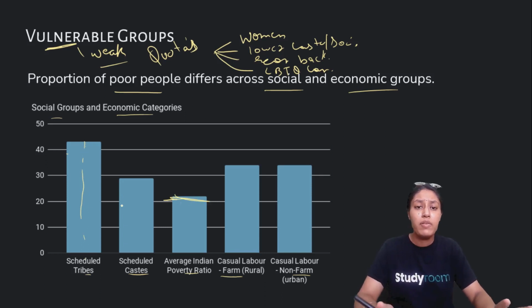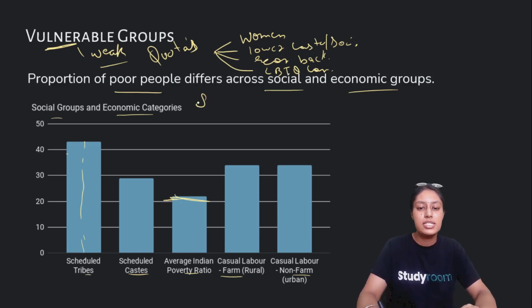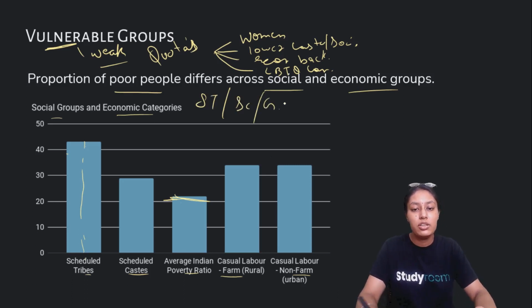You must have seen that when admitting for college or school, there is a quota of ST, SC, and then general, right? Now you understand why this quota is essential, because their representation is still very, very low.